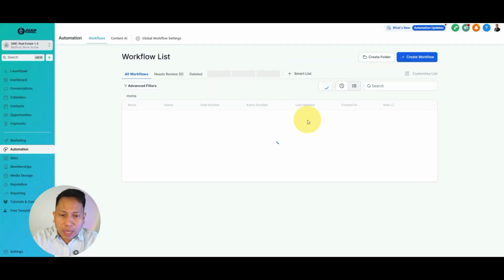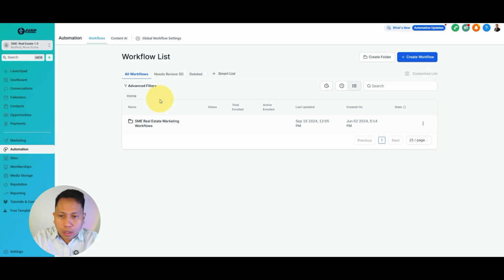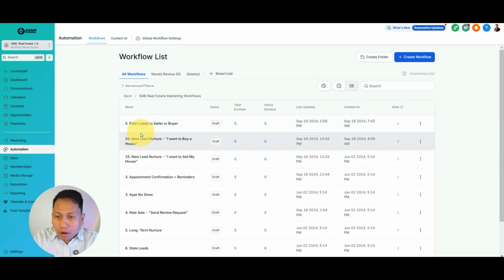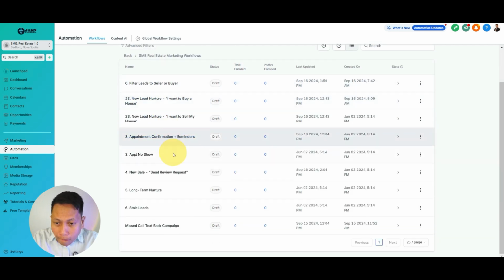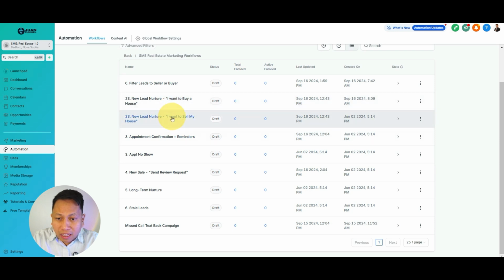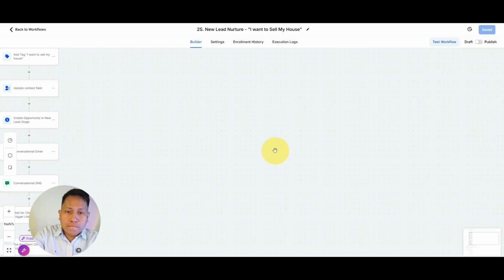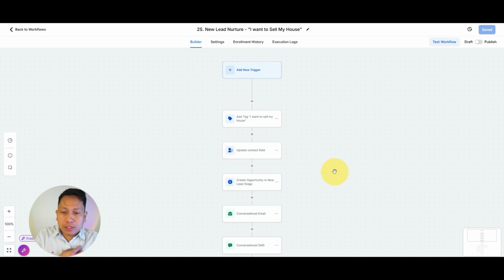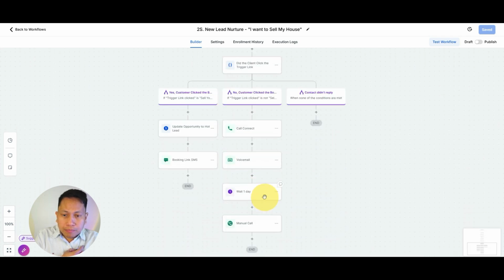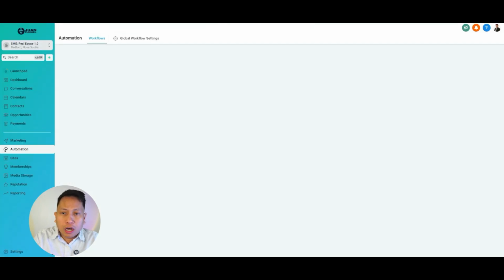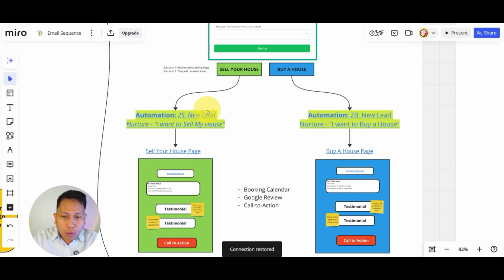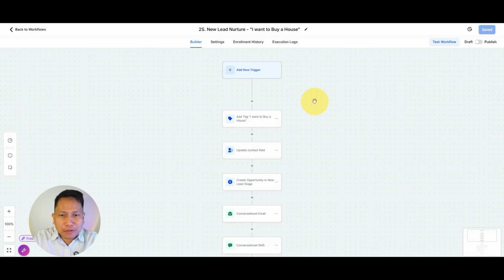So let's go to the automations once again. Just go to the SME real estate workflow and then go to my sell house. You will see all these information. All right. Then let's go to another automation. Let's go to the playbook. This one will be like I want to sell. This one will be like I want to buy a house. So this is the automation for I want to buy a house, right?